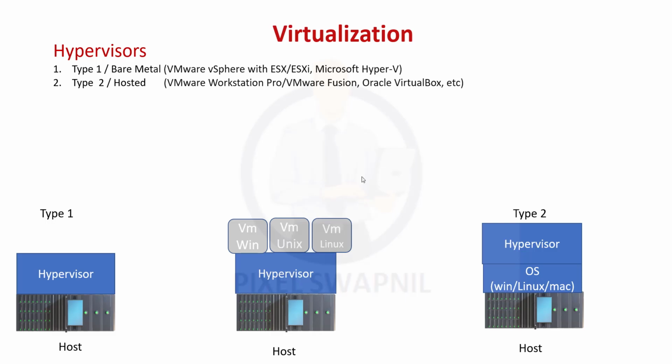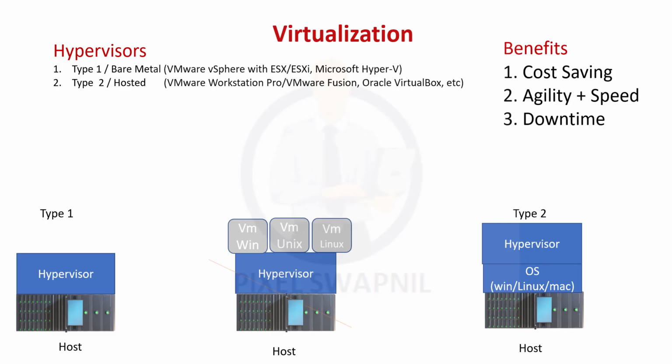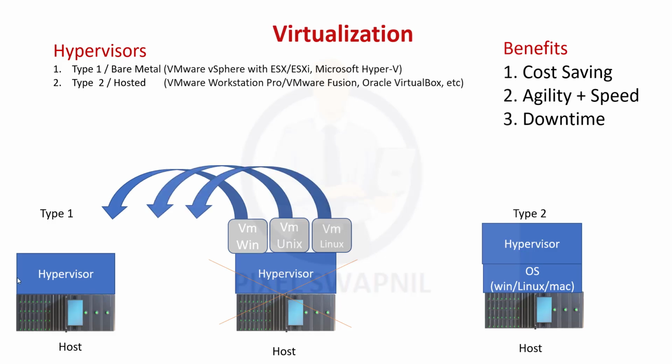So let's see some benefits of virtualization. The first benefit is cost saving, the second is agility plus speed, and the third is downtime. Suppose one of the hypervisors goes down, then we can move the virtual machine from one host to another host. There are features like DRS, vMotion and HA, with the help of which we can move a virtual machine from one host to another host.